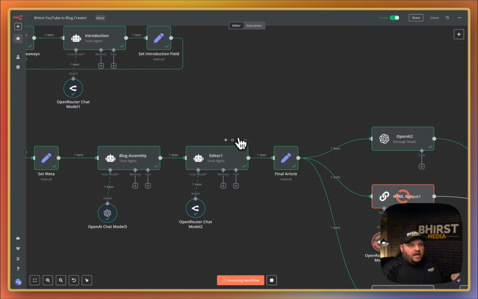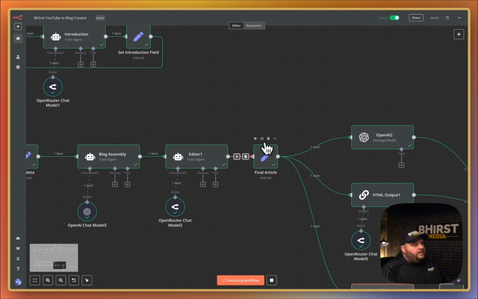The next thing we're going to do is we're going to send it to an editor. The editor's job is solely to take that compiled article, make sure that it makes sense, make sure that it's using the proper keywords, make sure that it aligns with everything that we asked it to do, but then also edit anything in there that doesn't really align with our goals. Make it to where it sounds a little less AI-ish. So we make sure that it's not using a lot of the AI buzzwords that it likes to use or the emojis that get thrown in everywhere. We make sure all of that gets cleaned up.